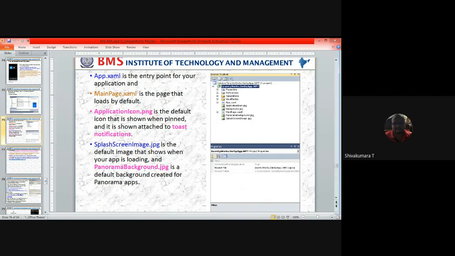Here application icon is the default for Windows Phone 7. And splash screen image.jpg is a resource file to be loaded with the main page.xaml. It is a default image that shows when your app is loading.